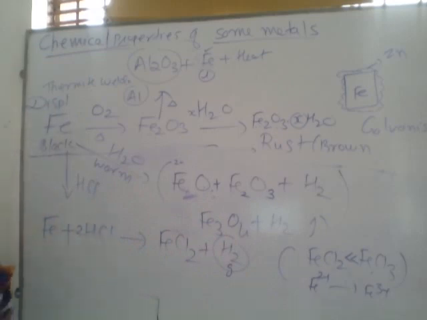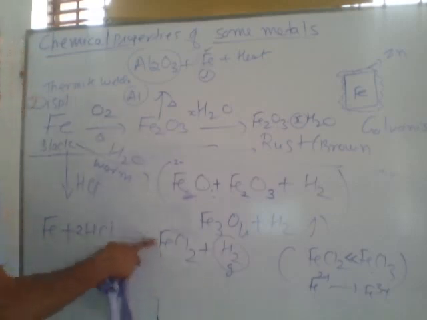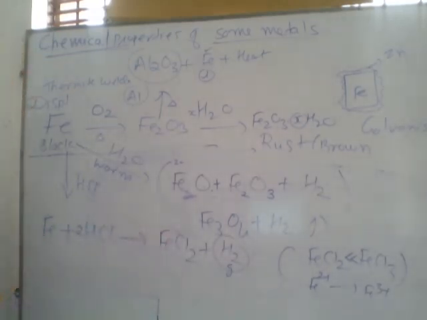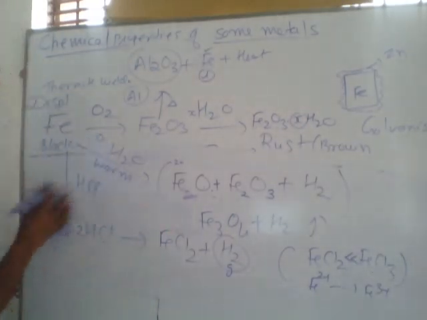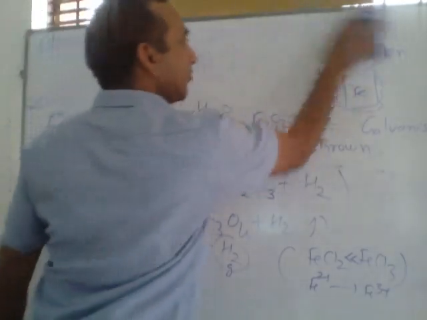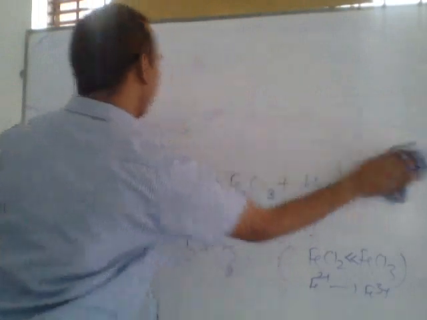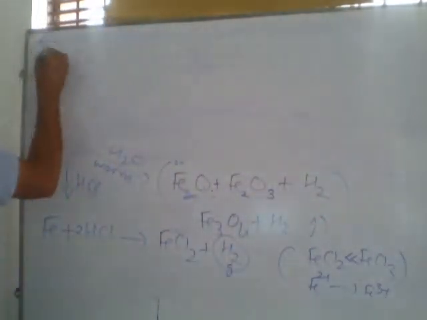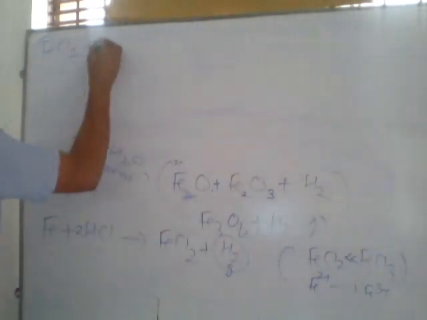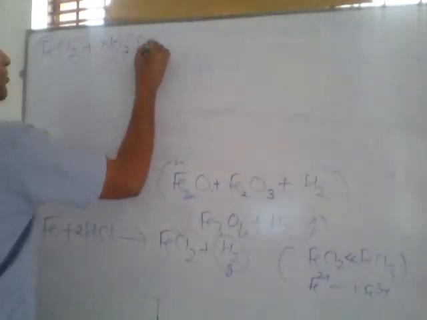Question for you: if FeCl2 reacts with sodium sulfate, then what will happen? Can you write the reaction? What is the reaction? The reaction is FeCl2 reacting with sodium sulfate.